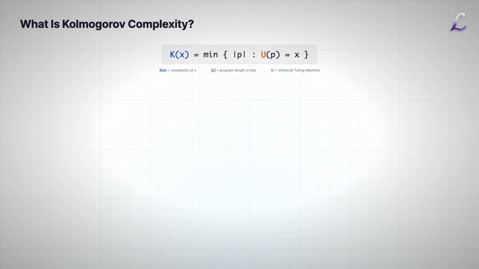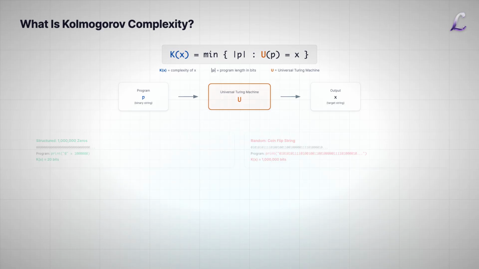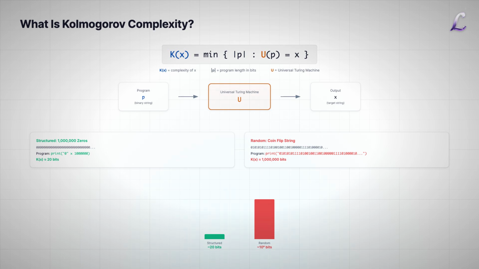The Kolmogorov complexity of a string X, written K of X, is defined as the minimum over all programs P such that U of P equals X of the length of P. Here, U is a fixed universal Turing machine. The program P is a binary string. It takes no input, it simply runs, produces X as output, and halts. K of X measures how compressible X is, in the most fundamental sense possible.